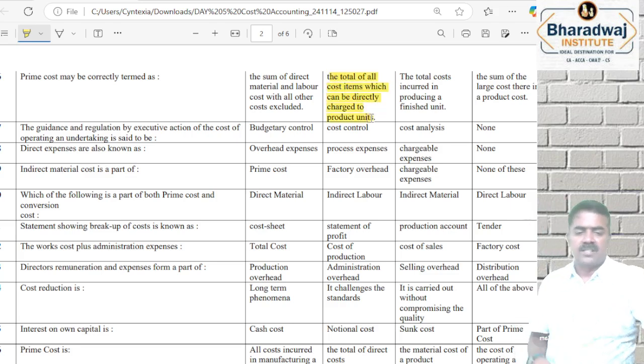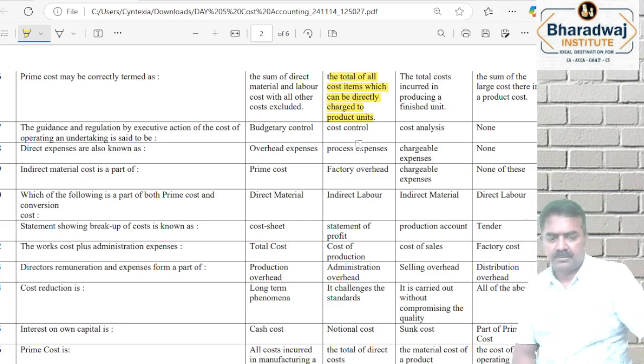Total of all the cost items which can be directly charged to production units. Guidance and regulation by executive action of the cost of the undertaking is said to be, we want to control the cost. We want to take an action and control the cost. An executive action is to, or people work together for controlling the cost.